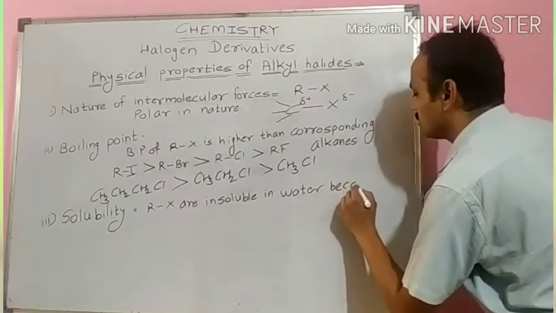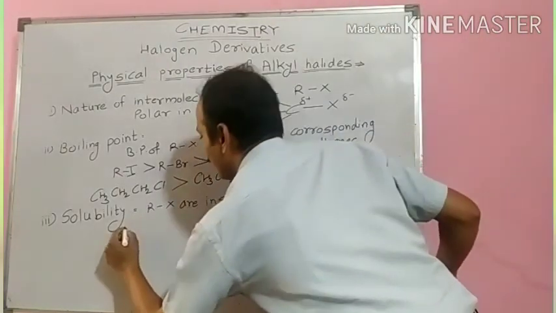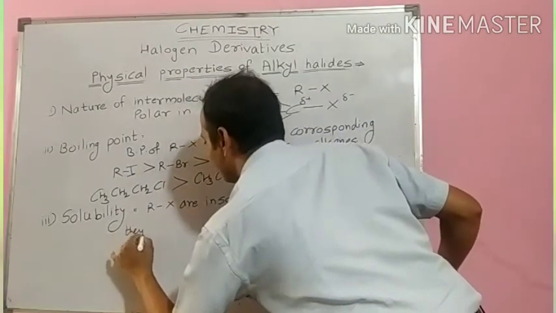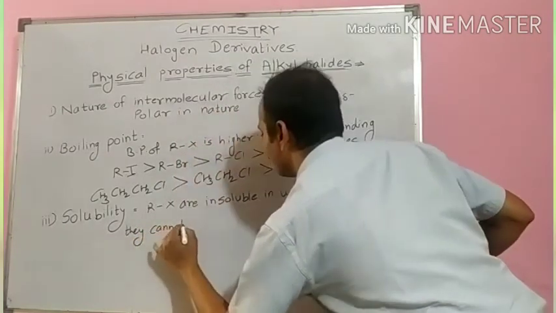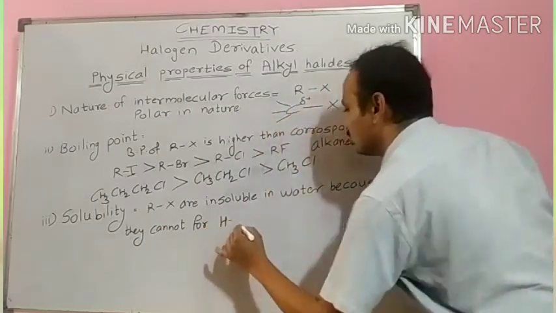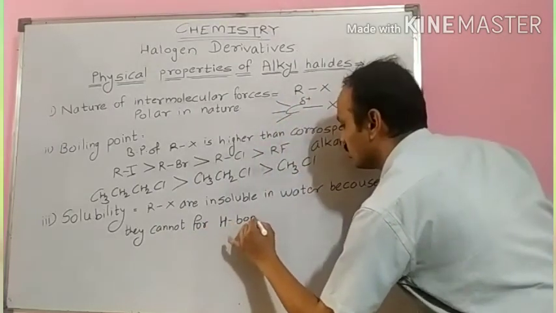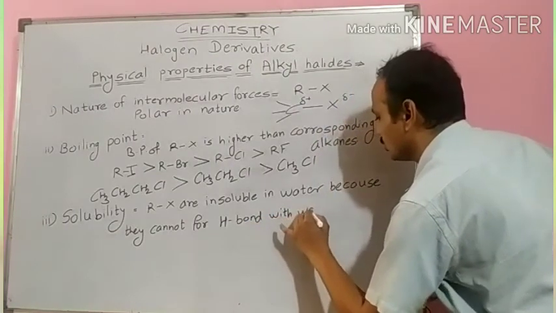because they cannot form hydrogen bond with water molecules.